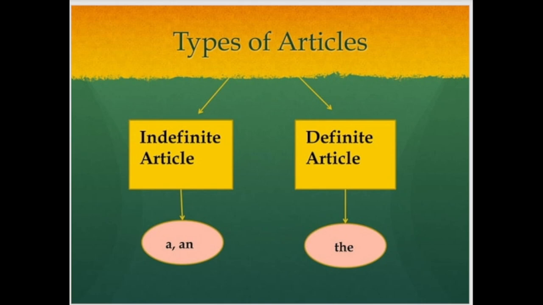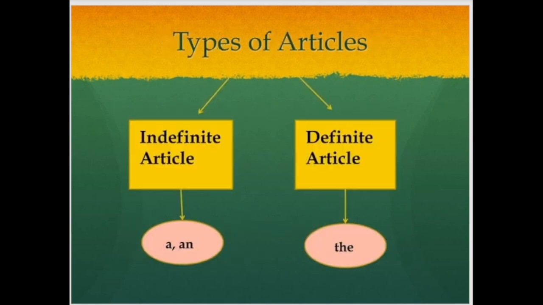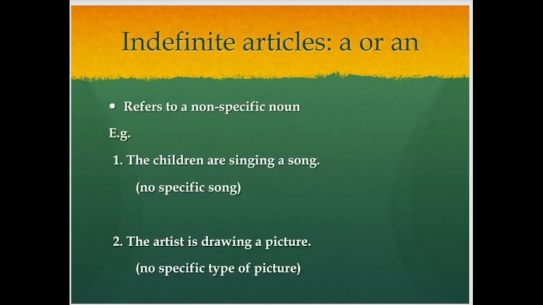because of their function. Types of articles: indefinite articles are a and an. When we talk about the definite article, it is just one: the. Most people pronounce it one way, and some pronounce it another way, but I think the correct pronunciation of this article is the.